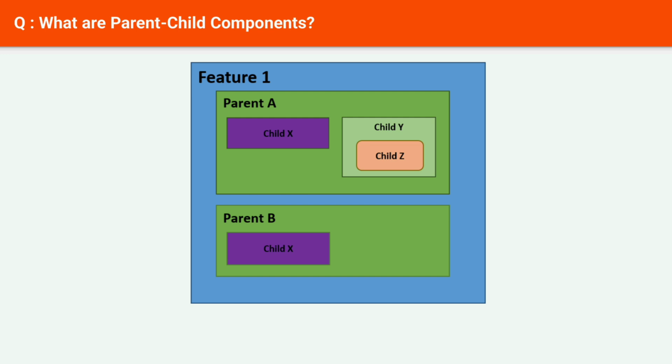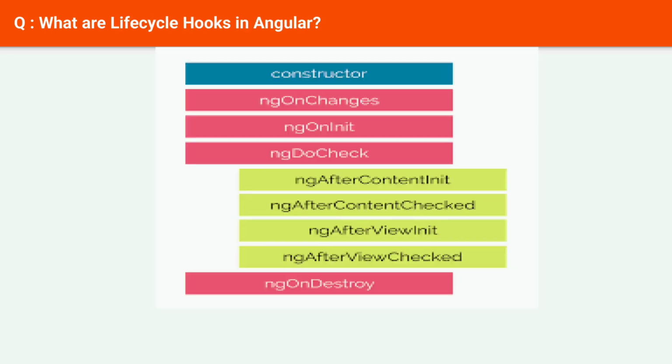Next question: what are lifecycle hooks in Angular? Lifecycle hooks are a set of methods in Angular that are executed at specific moments during the lifecycle of a component. These methods provide a way to tap into the Angular component lifecycle and perform custom logic or operations at specific points in time. There are 8 lifecycle hooks in Angular.